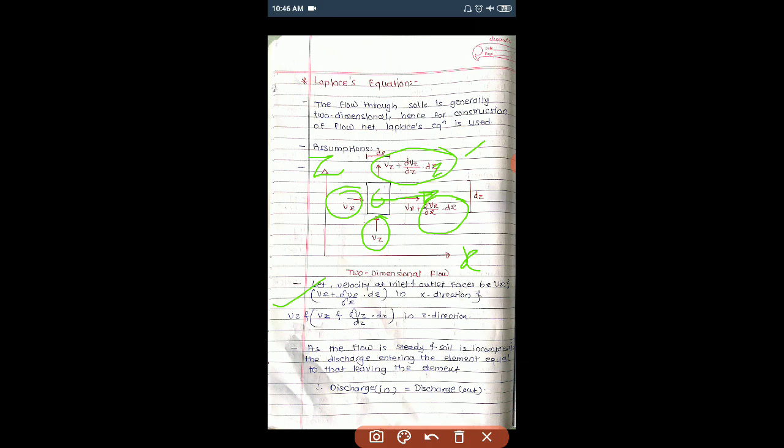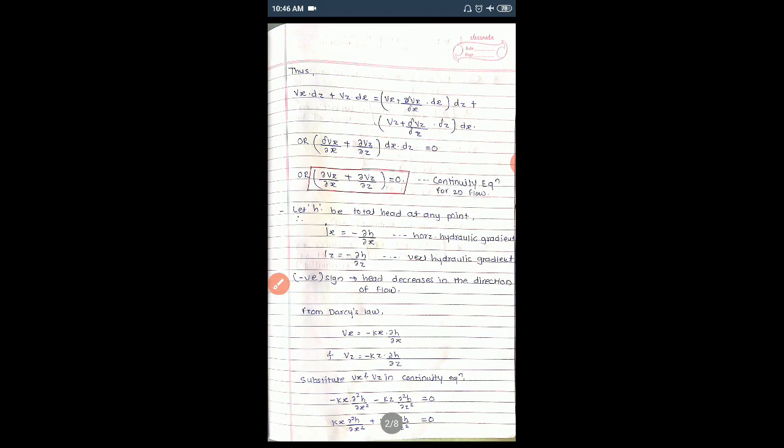Then as the flow is steady and soil is incompressible, the discharge entering the element is equal to that leaving the element. Whatever discharge is coming in will be equal to whatever discharge is going out, because we have assumed the flow is steady and the soil is incompressible.